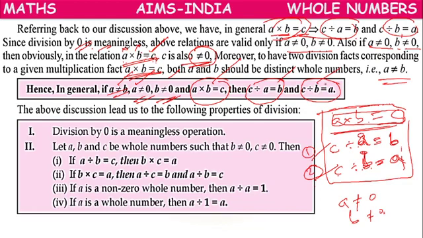So what we have learned, children, is that division by 0 is a meaningless operation.